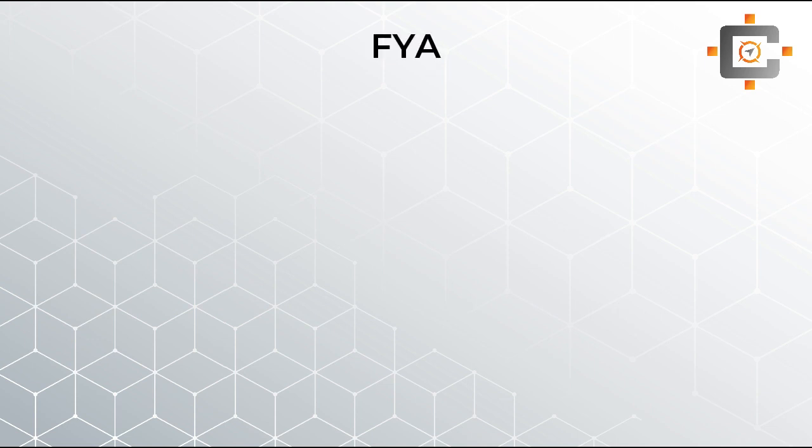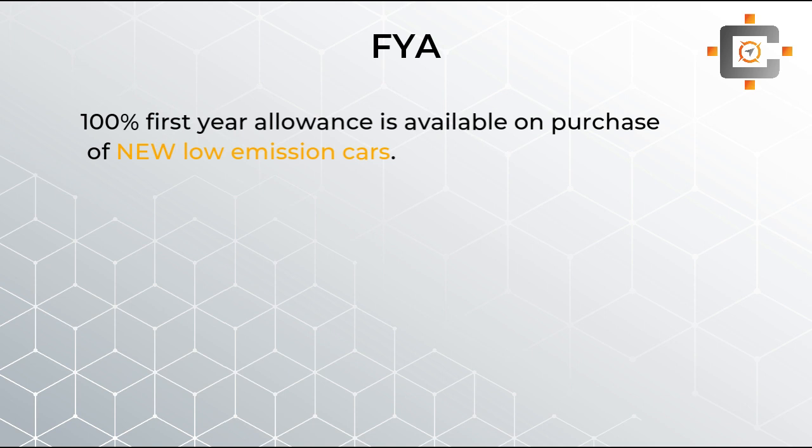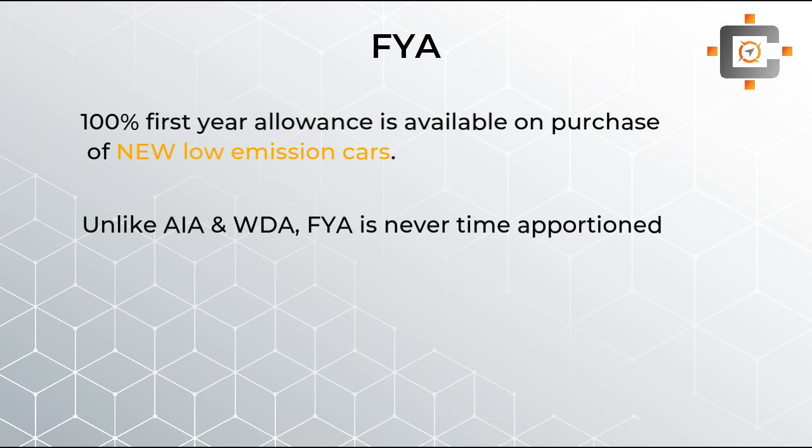The next concept is the first year allowance. We have seen, students, that the AIA is not available on cars. But here we have the first year allowance, which is exclusively available to cars. It's a 100% allowance available on the purchase of new low emission cars. Now what does it mean by low emission car? A low emission car is one having CO2 emission of below 51 grams per kilometer. Unlike the other allowances, the first year allowance is never time apportioned according to the length of the accounting period. So irrespective of the length of your accounting period, you are going to get the full 100% first year allowance.